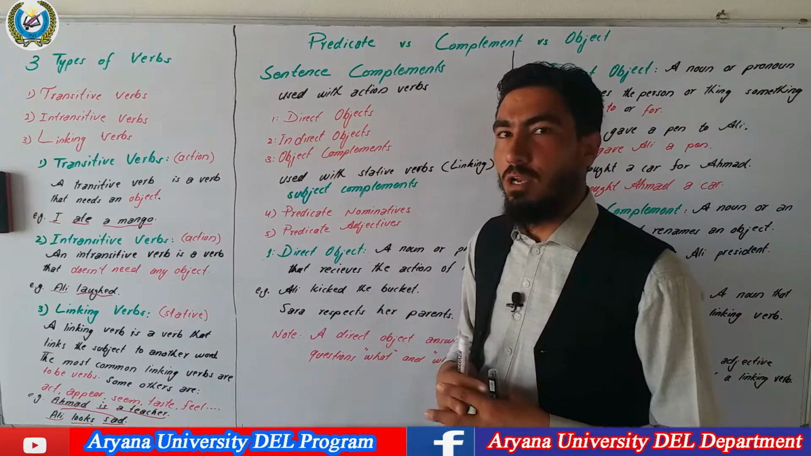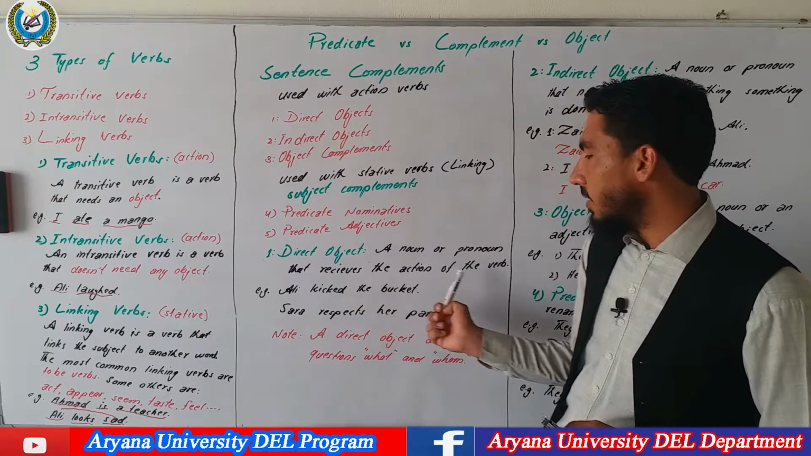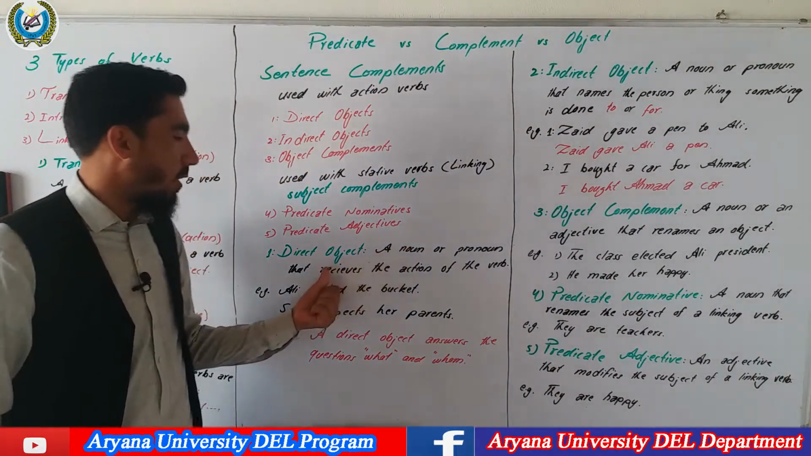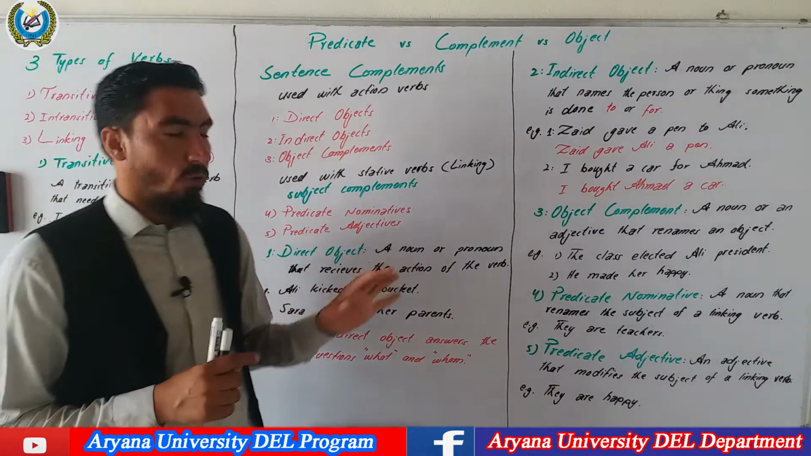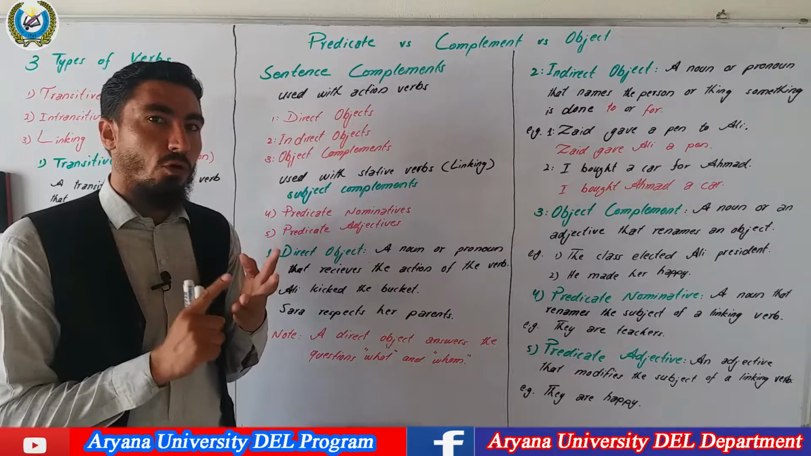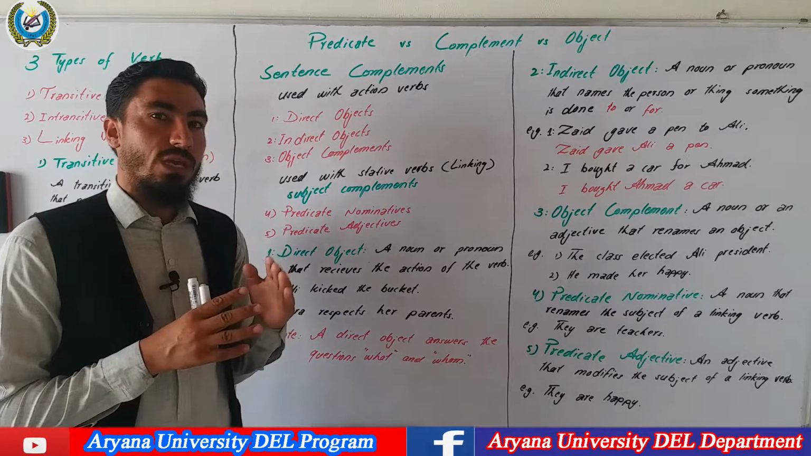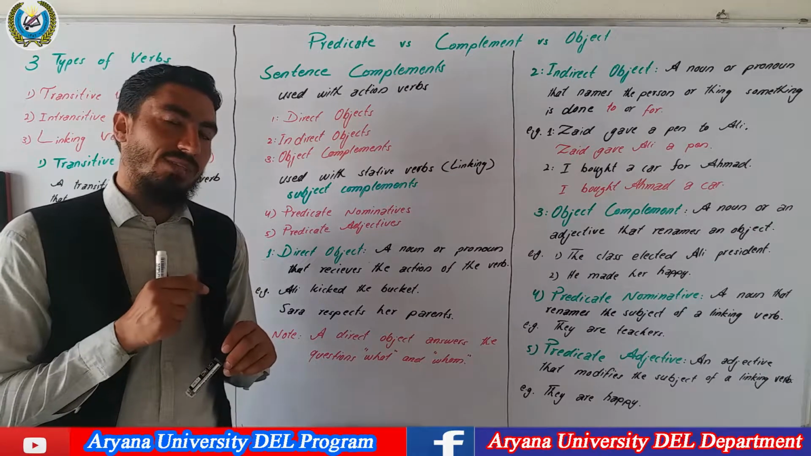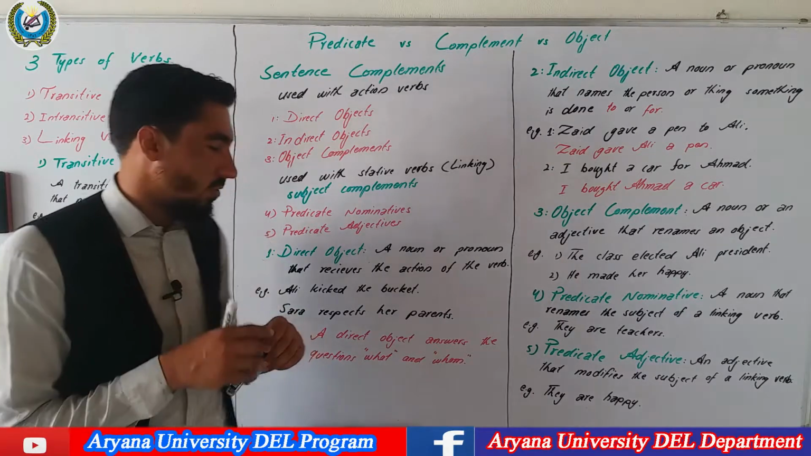Let's explain every one individually. Number 1, direct object. A noun or pronoun that receives the action of the verb is called a direct object. A direct object can either be a noun or pronoun and it receives the action of the transitive verb. Without a noun or pronoun, if there is any adjective, it cannot be a direct object. It can only be a noun or pronoun, and the third condition is that it receives the action of the transitive verb. If it is not affected by the transitive verb, it is not considered an object. What does it mean? It means it is affected by the transitive verb in the sentence.